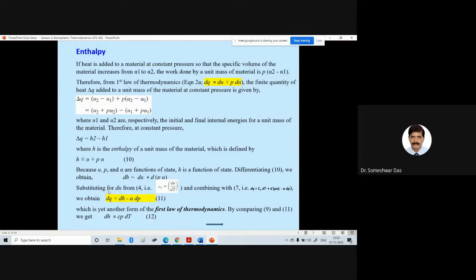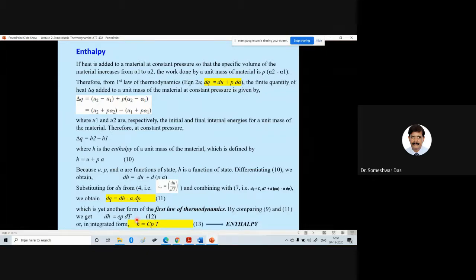Now, by comparing the previous equation and equation number 11, we can write dH is equal to Cp dT, that is, the change in enthalpy is equal to the specific heat at constant pressure times the change in temperature. Let's say this is equation number 12.